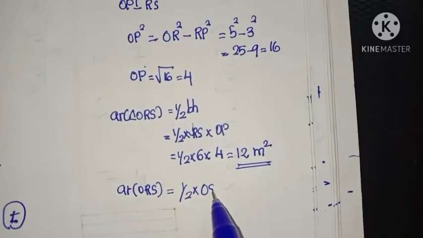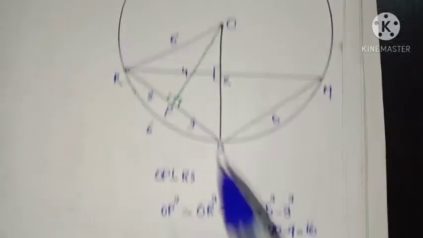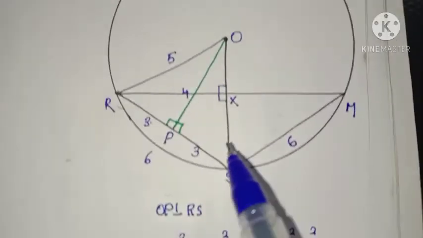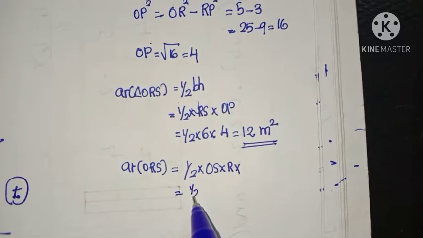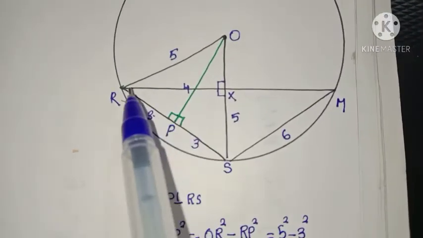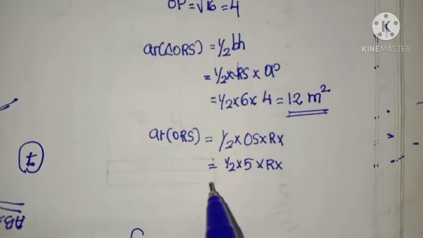So consider base as OS and perpendicular distance as RX. Now look at the figure. What is OS? OS is radius, and therefore radius is 5. So half into 5 into RX. Length of RX we don't know. So write it as RX itself.